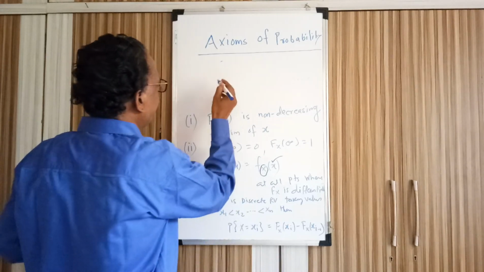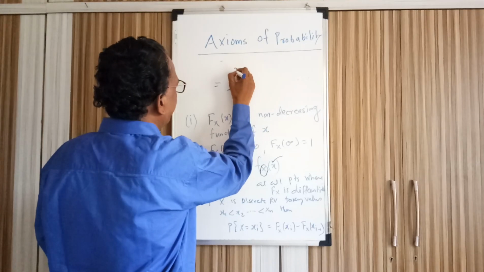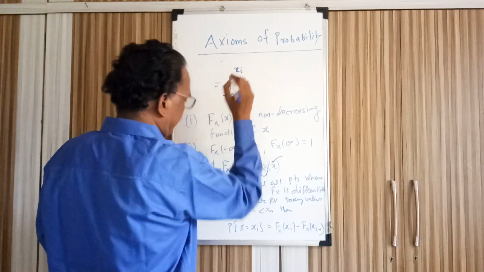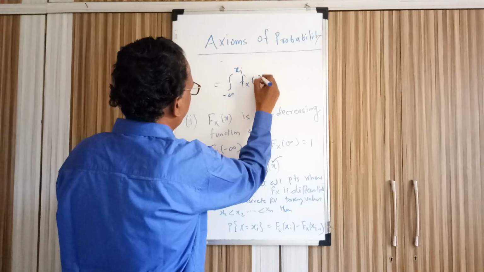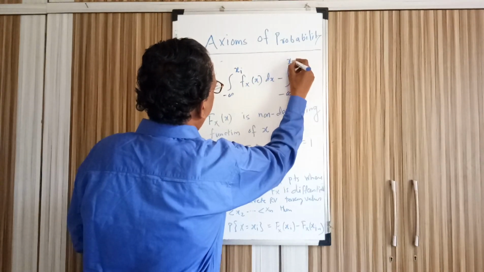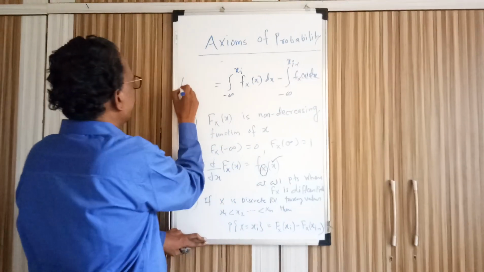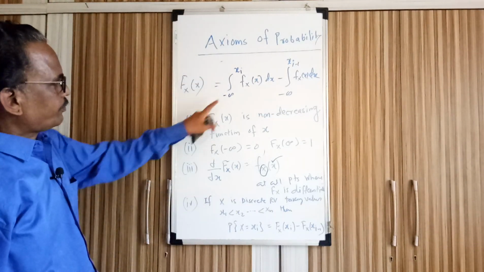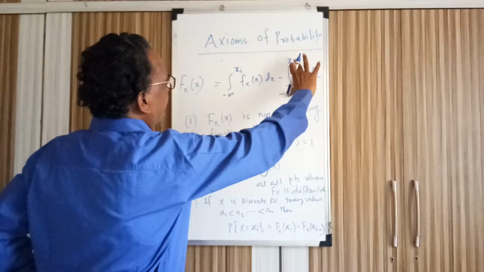If I try to write this in terms of density function, here xi is a random variable taking value less than or equal to xi, from minus infinity. So here it is a distribution function, and the corresponding density function is the integral from minus infinity to xi minus 1 of fx of x dx. So here it is fx of x. This is the density function evaluated over this interval minus the density function evaluated over this interval.